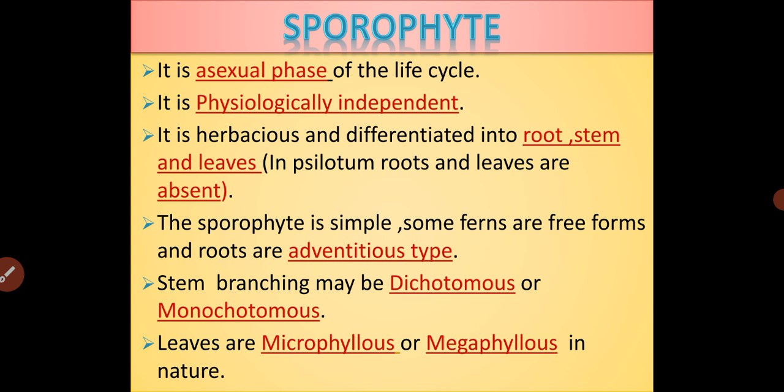Otherwise, in all the other pteridophytes, in their sporophytic generation, we can differentiate the plant body into root, stem and leaves. This sporophyte is simple, and some ferns are tree forms. Here the roots are adventitious type. The stem shows branching of two types. One is dichotomous branching, another one is monopodial branching. In the sporophytic generation, the leaves are also of two types. One is the microphyllous condition, another one is the megaphyllous condition.